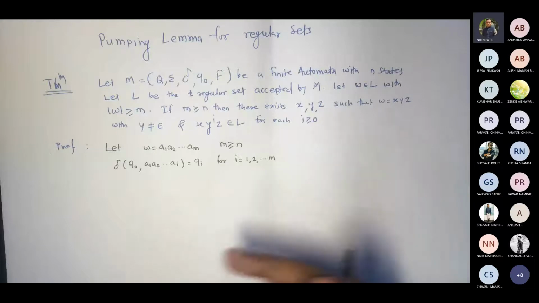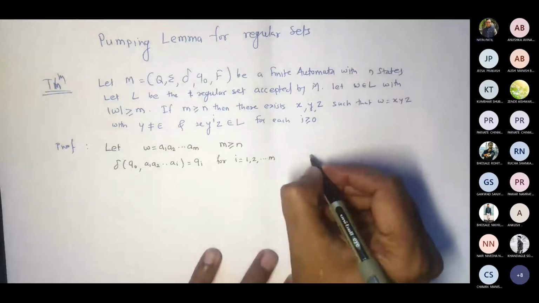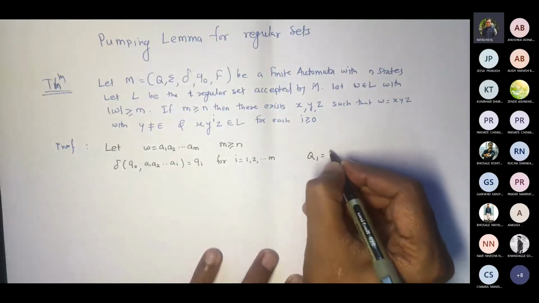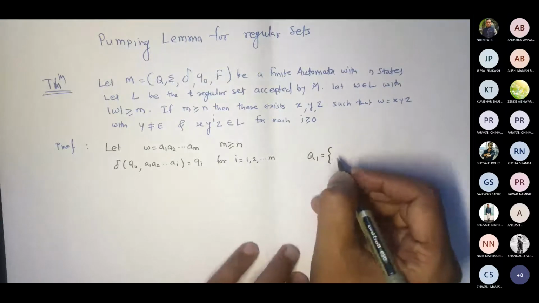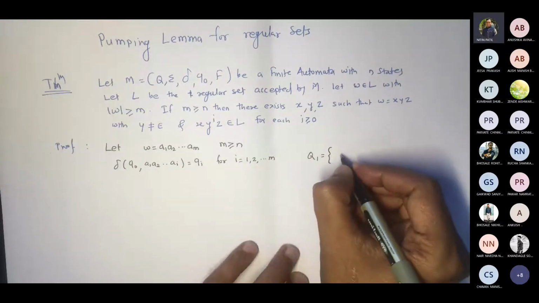That means what? Let me write for a while. Let me write set Q1. Okay, this set Q1 would be what?